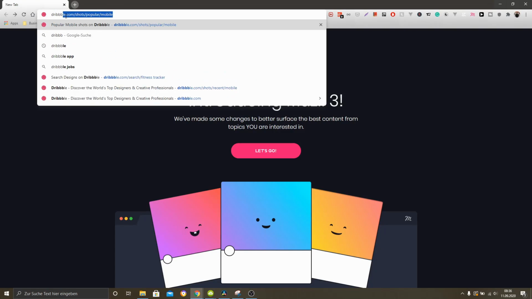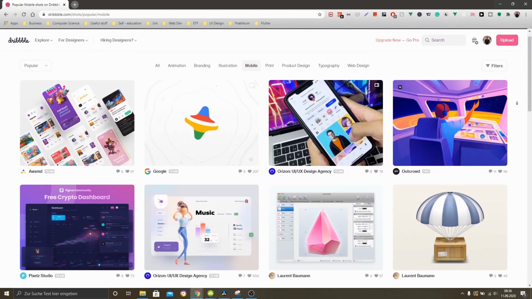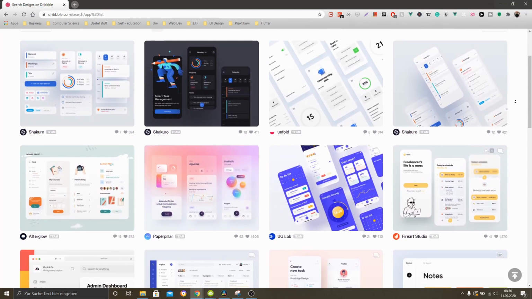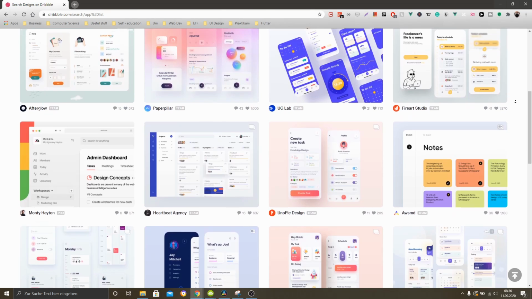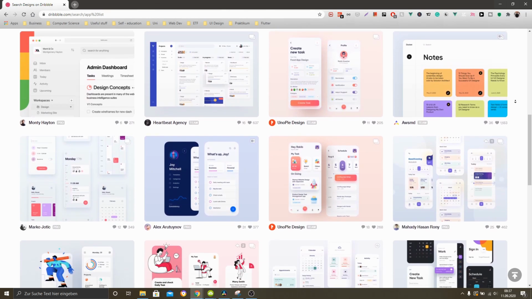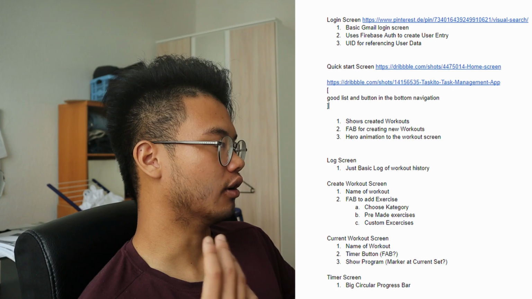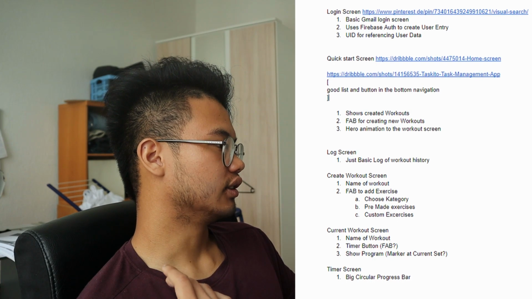Of course, they all can change in the future, and I'm sure they're gonna change. What I did basically for the design part is I went to Pinterest and Dribbble and just looked for designs that I thought were really nice and I might implement in my app. And then I just wrote down some basic functionality that I'm gonna need for each of the screens.